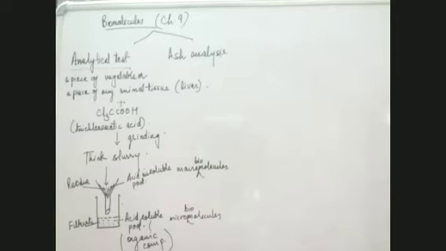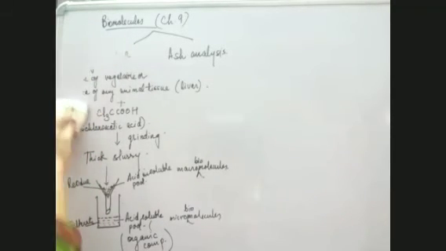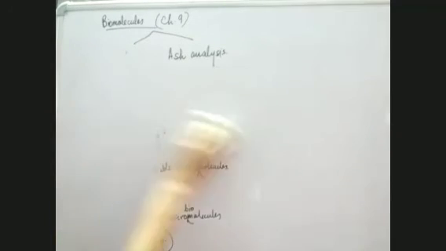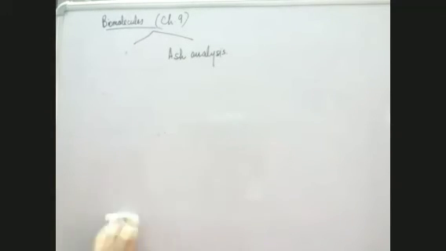Now we come to another test, which is ash analysis. What is done in ash analysis? Again, we take a living tissue. I'll just erase this first, and then I'll tell you the ash analysis. In ash analysis, again, what do we take? We take a living tissue.